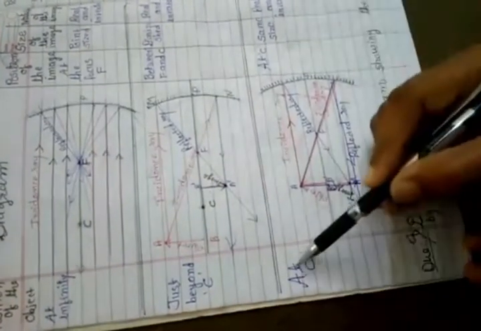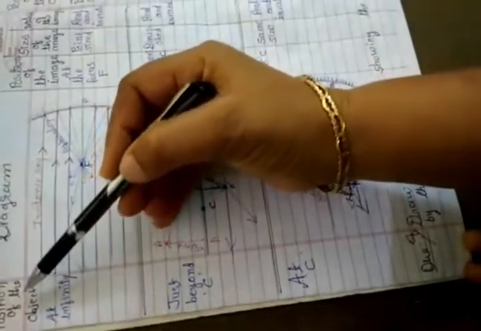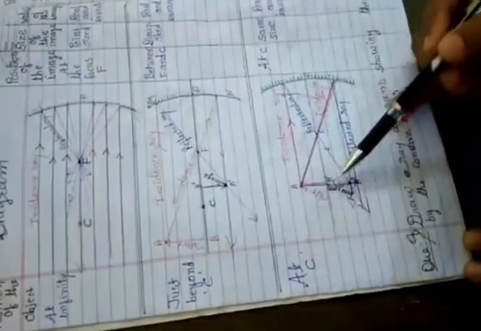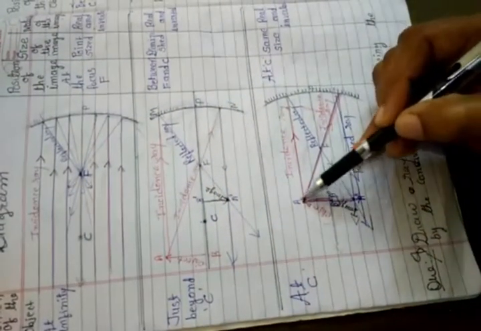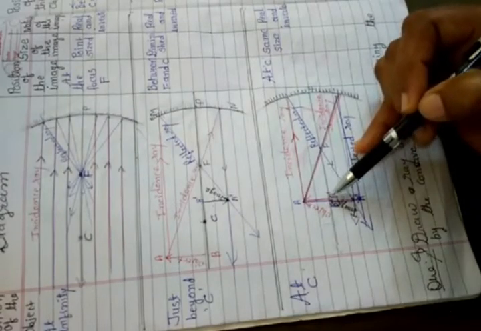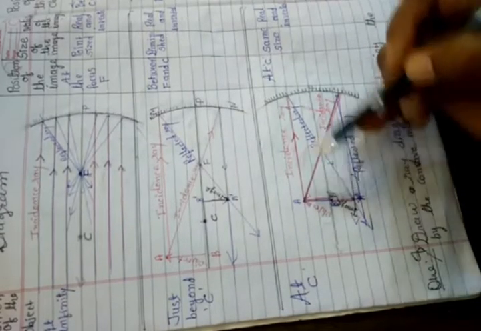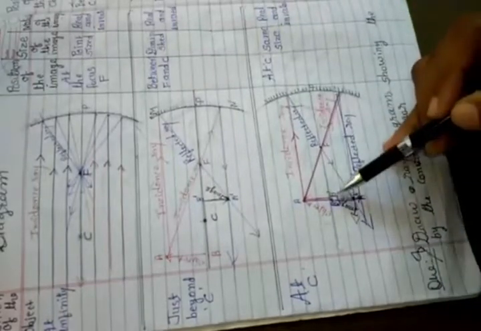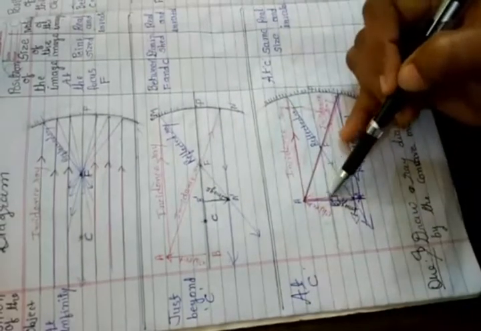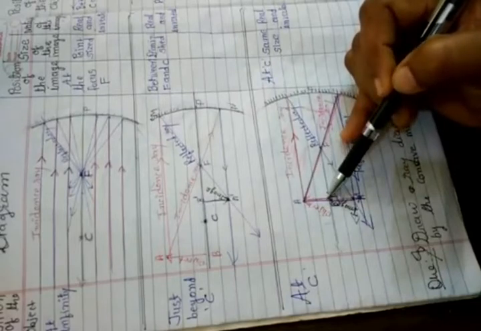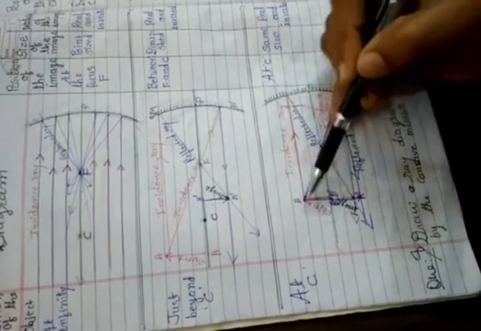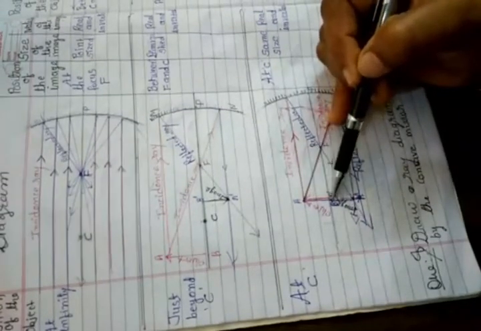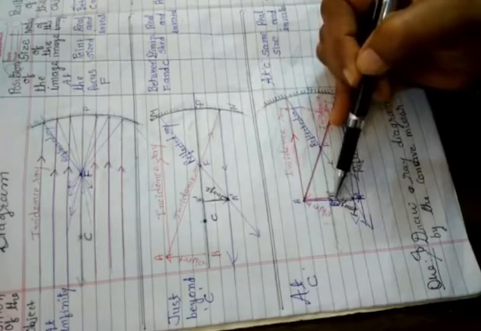Now third case, position of the object at C. C means center of curvature. AB is an object placed at the center of curvature C. We find the image at C of the same size as the object. AB is the object, A'B' is the image. Height of AB equals height of A'B'.